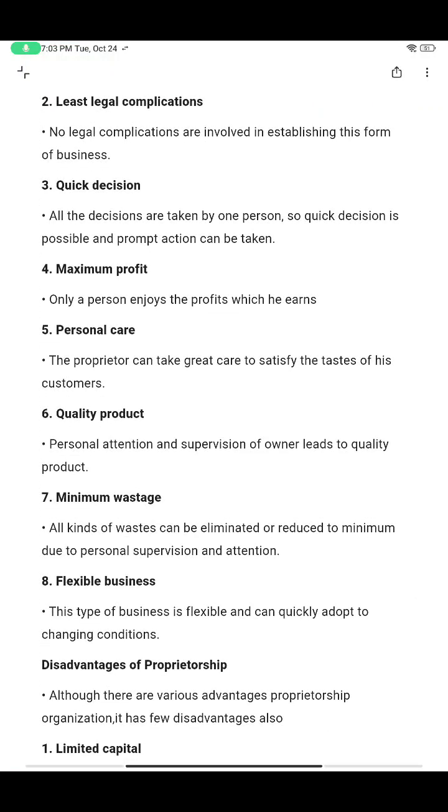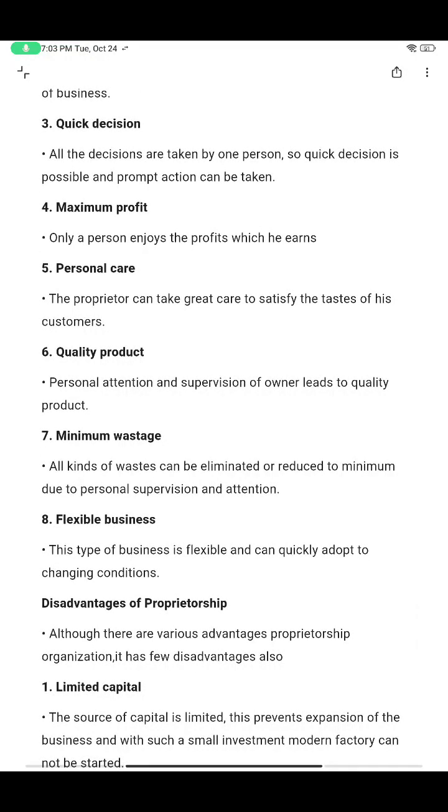For example, if you want to try something new, or remove something from your existing business, you can take a quick decision. You don't have to go for approval from all the members of the business. Since you are the only person, you don't have to wait for anyone else's decision.